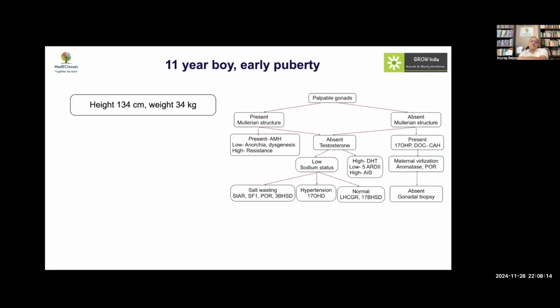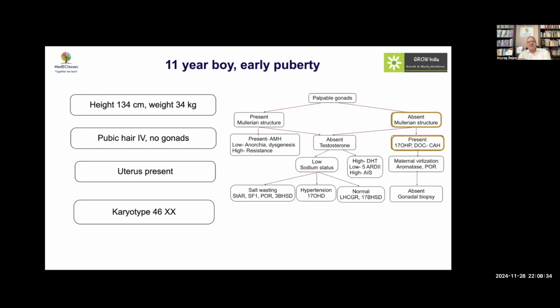11-year-old boy with early puberty. The child is short. Actually, this is presented as a boy, but on examination, there are no palpable gonads. So we have an apparent boy with bilateral cryptorchidism with stage 4 pubic hair, which means that there is some other place from which the hormones are getting produced. And what we found here is that the uterus was present. The karyotype was XX, and this turned out to be a hypertensive variant of 11-hydroxylase deficiency. So this was an XX individual who presented as a boy with precocious puberty and absent palpable gonads and hypertension.